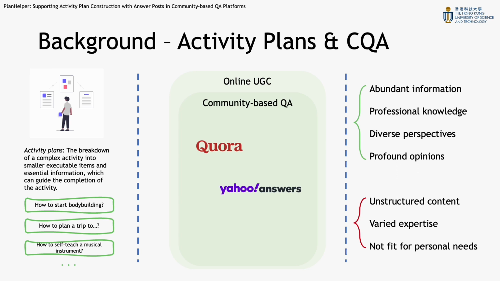Nevertheless, users still perceive various challenges in reading CQA posts. For example, user-generated posts are mostly unstructured, the author's expertise may vary, and some information may not fit the particular need. In this paper, we want to solve the problem by designing a supporting system, PlanHelper, to help users condense the CQA information to their activity plans.